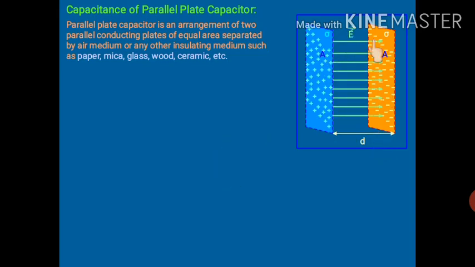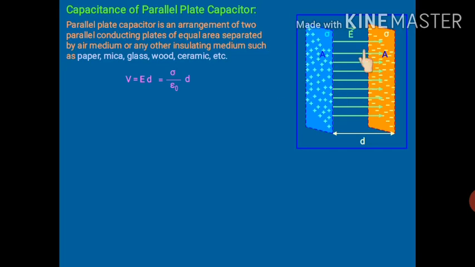And this will be the electric field between these plates. Its direction will be from this plate to this plate, because this is positively charged and this will be negatively charged. In the application of Gauss law, we have already discussed what will be the net electric field in this part and in this part, and it will be 0 because they will cancel each other. So E is equal to 0 on the left hand side and E is equal to 0 on the right hand side, and in between these two plates, E will be sigma upon epsilon naught, which we have already proved.